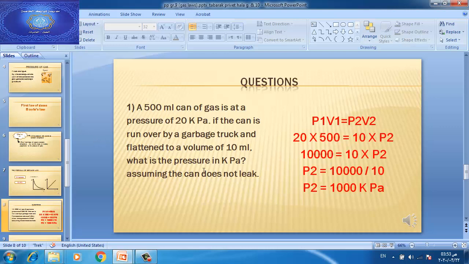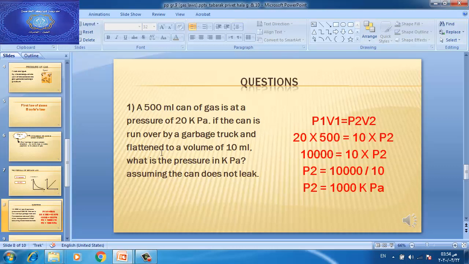In this case, to calculate the pressure, what will we do? We will use the formula of Boyle's law, which states that P1 V1 equals P2 V2. P1 refers to the pressure before impact, which is 20 kilopascal, times V1, the volume before impact, which equals 500 milliliter.